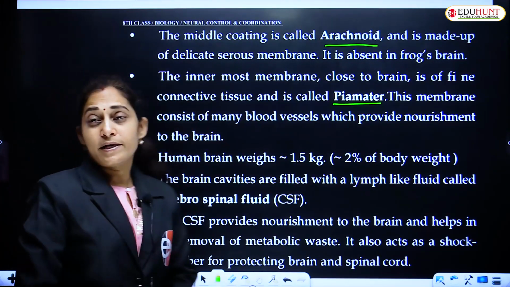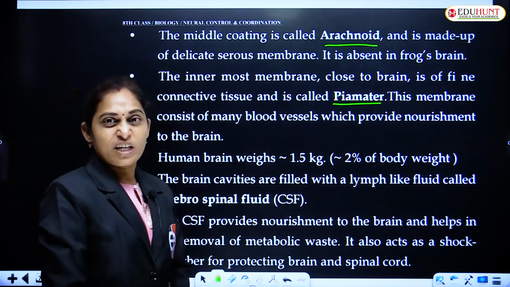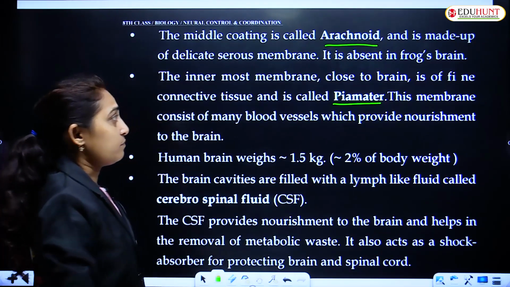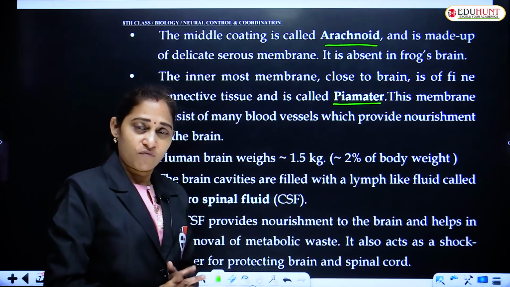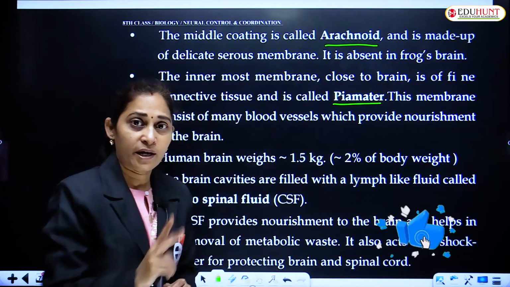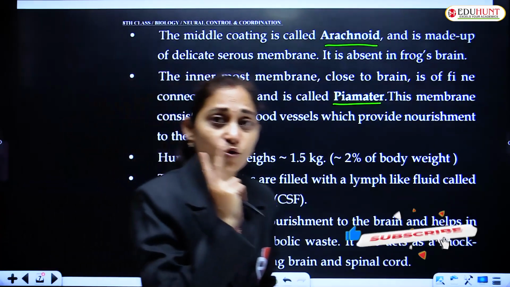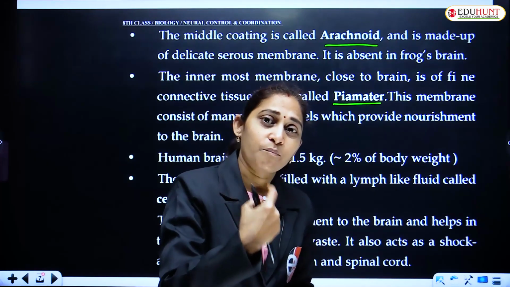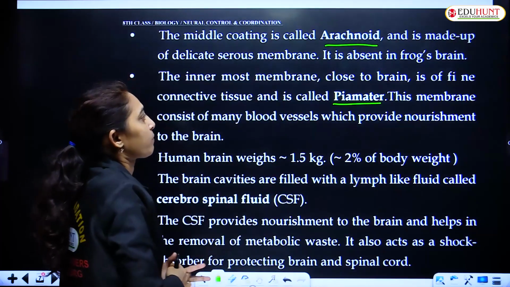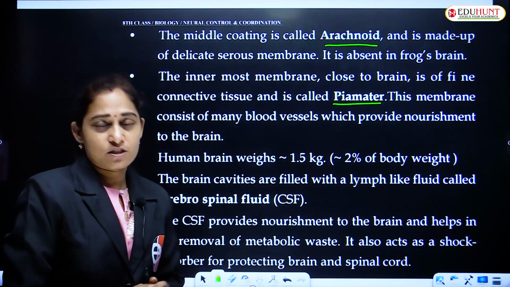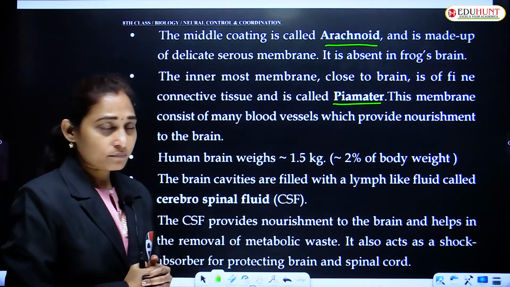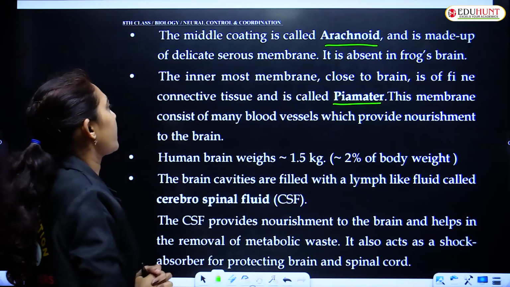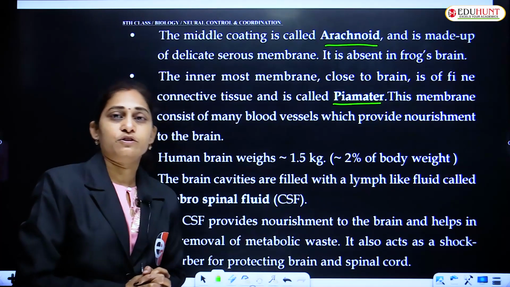It is made up of a dense serous membrane. It is not seen in frog because the frog brain is covered by only two meninges, outer dura mater and inner pia mater. And the pia mater, which is close to the brain, is mainly made up of connective tissue.